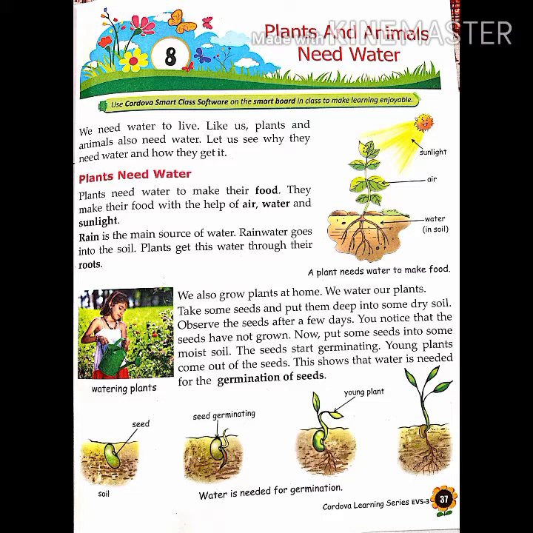So, students, we have completed chapter number 8, plants and animals need water. Plants need water for their survival and the germination of seeds, and to make food with the help of sunlight, water and air through a process called photosynthesis. They get water from rain. When the rain comes, it goes to the soil and the soil gets moist, after that the plants get water from the soil. Germination of seeds we have already completed.